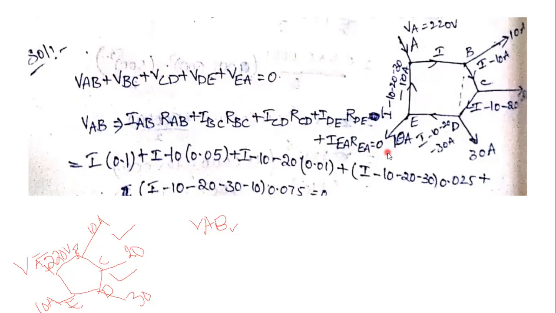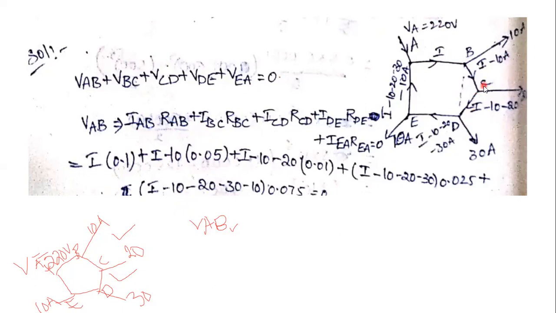is equal to 0. Then substitute IAB. What is the current in the AB section? That is I, multiplied by the resistance given in the question, 0.1 ohm. Next, IBC. What is the current in the BC section? That is I minus 10 amperes, multiplied by the resistance of the BC section, given in the question, plus ICD.